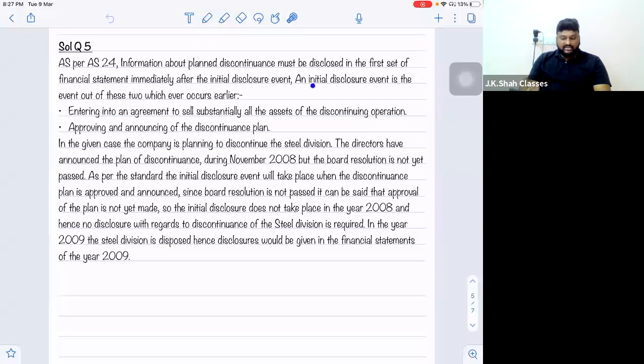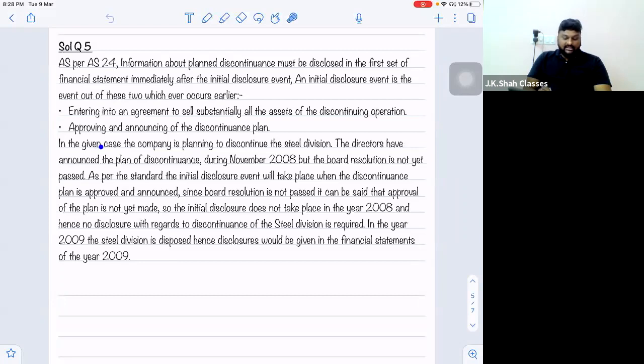An initial disclosure event is the event out of these two, whichever occurs earlier. First, entering into agreement to sell substantially all the assets of the discontinuing operation, and approving and announcing. Sir, both are important. Approval as well as announcement, both are required. Right? So the first paragraph, provision paragraph, is copy pasted from above. That is with respect to the initial disclosure event.